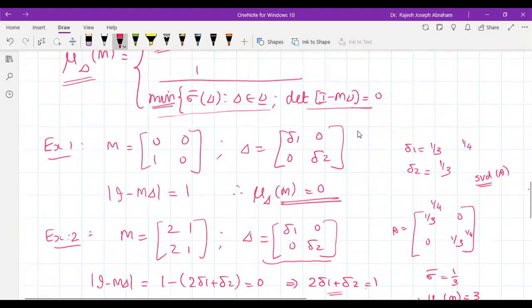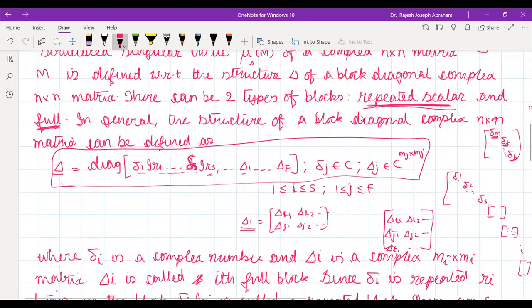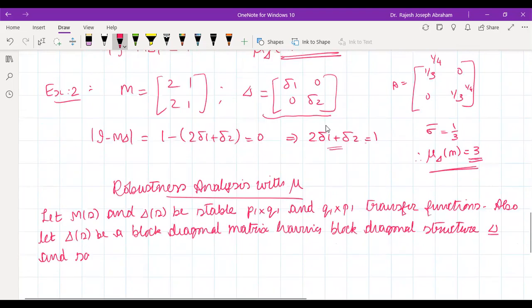See, when we define mu, it is necessary that our delta is of this particular form. Then only these things will work. Our delta should belong to this particular family. Then only this will work.